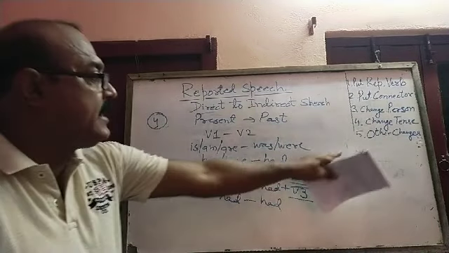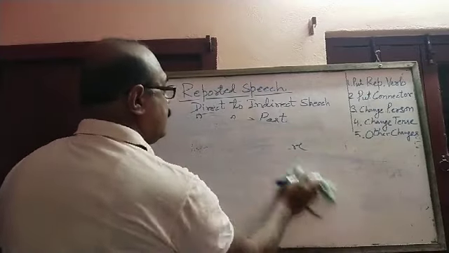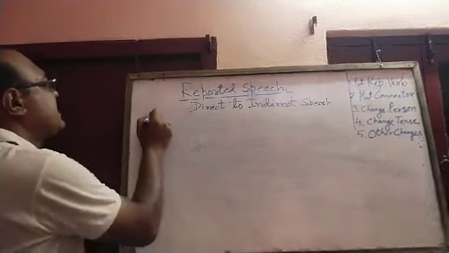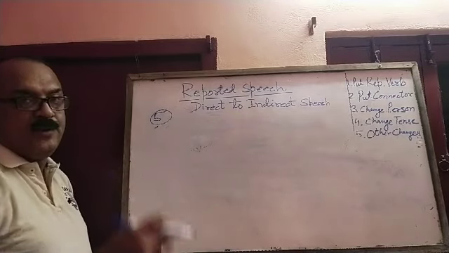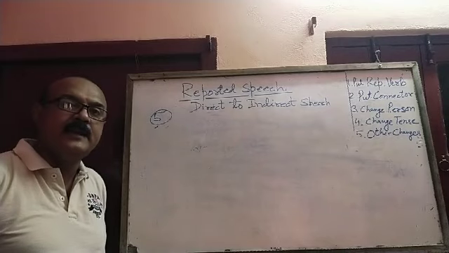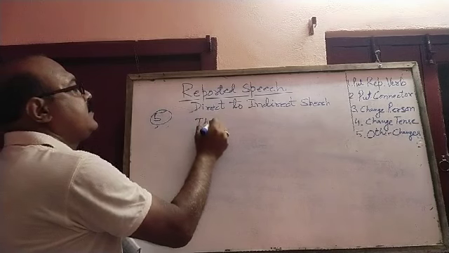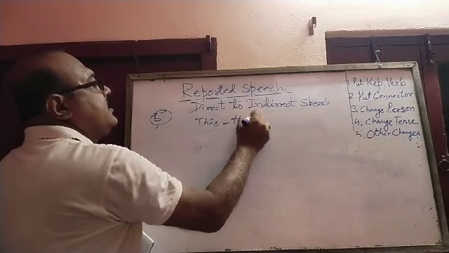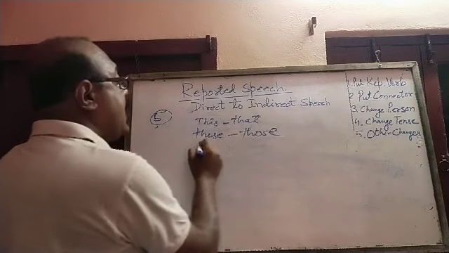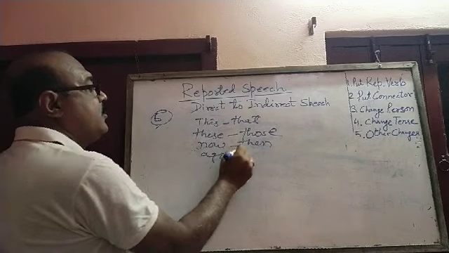And the last point that I have written here is other changes. Other changes means there are some words which change when we change a direct sentence into an indirect sentence. Like this becomes that, these becomes those, now becomes then, ago becomes before.